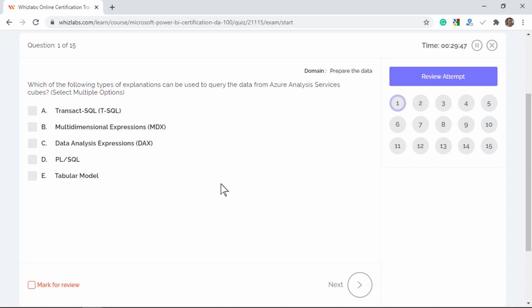The question is specific to Analysis Services cubes, which is nothing but the multidimensional model. So as discussed, both MDX and DAX can be used for querying the data. Option A is incorrect, as Transact SQL is the expression for querying the data in Microsoft SQL Server, not Azure Analysis Services cubes. Option D is incorrect, as PL SQL is the block-structured language that combines SQL with the features of procedural languages. Option E is incorrect, as tabular model is a data model and not a query language that can be used to query the data.